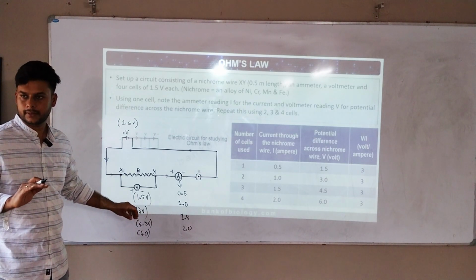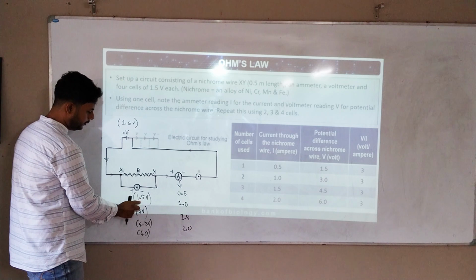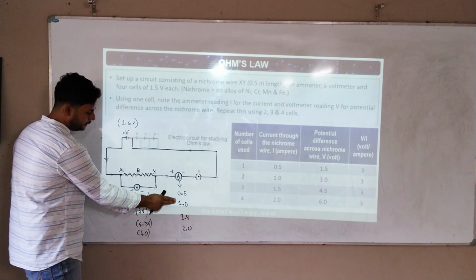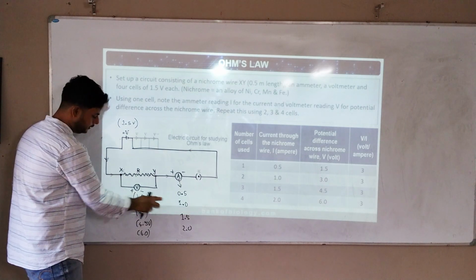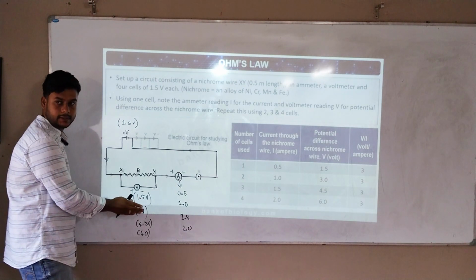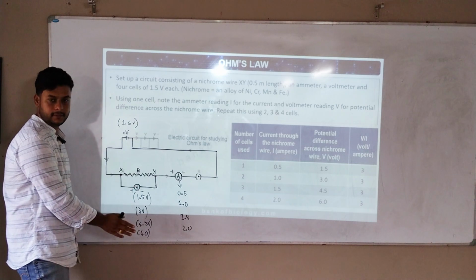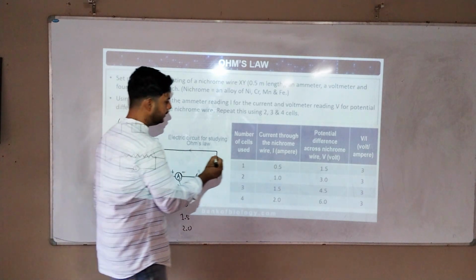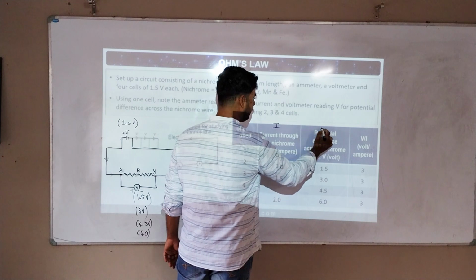See here, 0.5 means here 1.5. It doubled from 0.5 to 1.0, and this also doubled, from 1.5 to 3. So there is a continuously increasing pattern in a perfect manner. So he thought that there is a relation between current I and the potential difference.